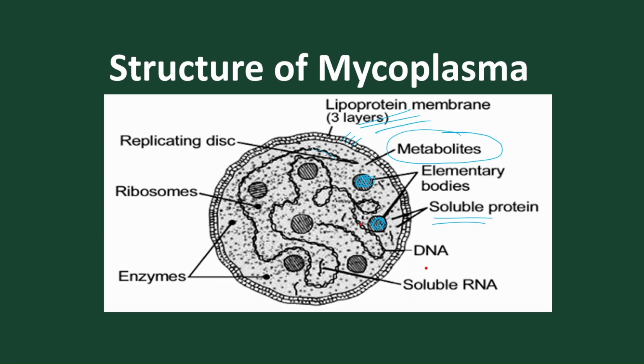The DNA, the chromatin material, is present throughout the cell. It is not restricted to the center. Soluble RNAs are present, enzymes are present, 70S ribosomes are present, and inside the DNA we find special disc-like structures. These disc-like structures are called replicating discs, which help in replication. So this is the basic structure of mycoplasma.